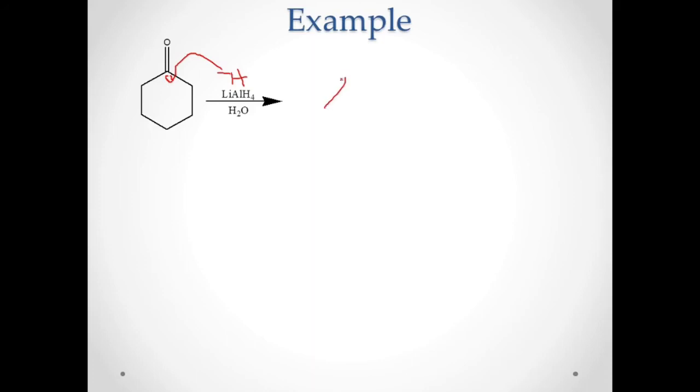So what happened? You have your cyclohexane. So therefore this carbon would be attached by an H because of the hydride, and that breaks your double bond. So your O would be attached to an H, forming OH. So this is now your product. That is actually a cyclohexanol. This is a single bond. It's not clear, but both of those are single bonds.